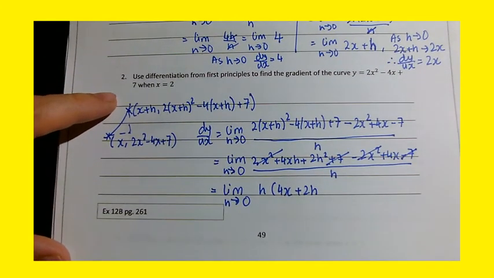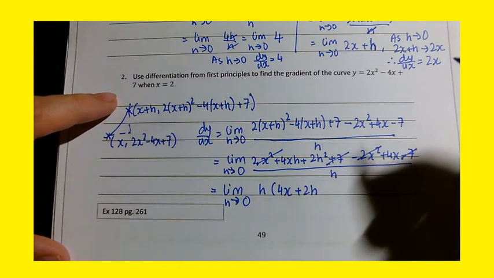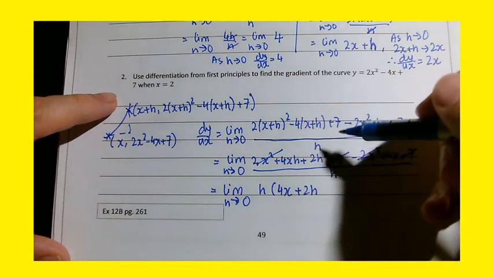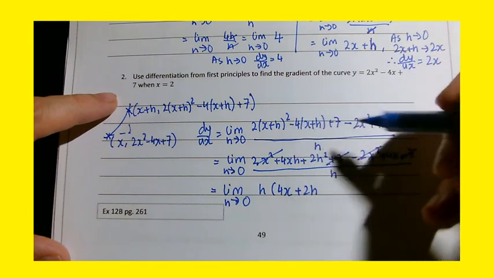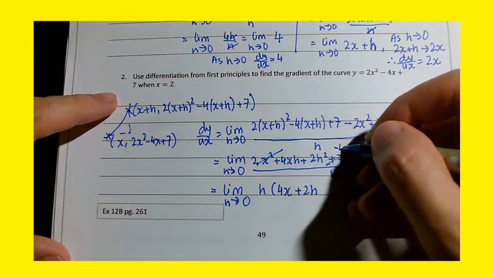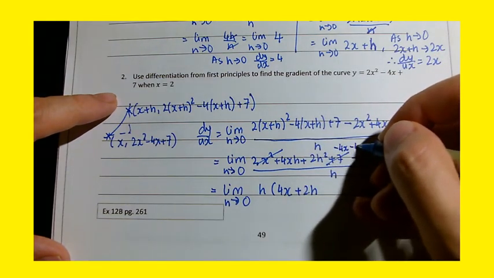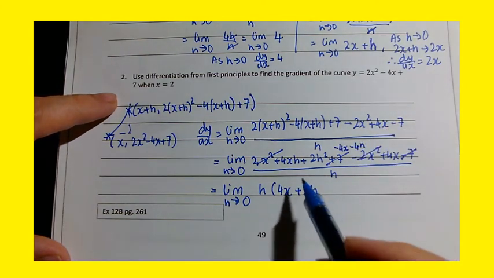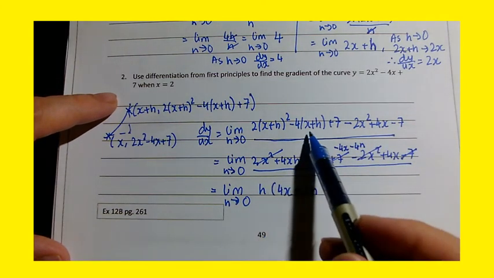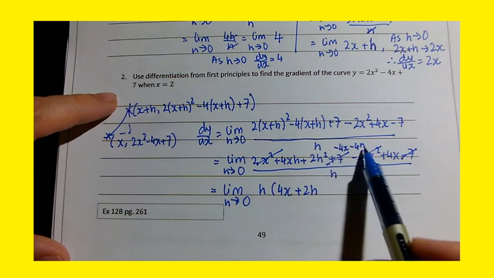So x squared... I made a slight mistake here. I forgot to do minus 4(x plus h). Minus 4x minus 4h. So I've done the expansion here correctly. I just forgot to do this expansion. So minus 4x minus 4h.